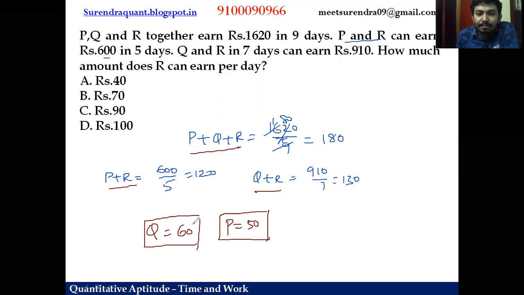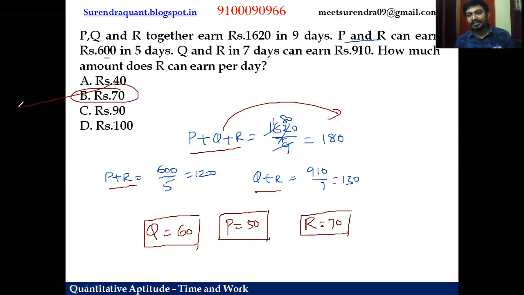Now, P 50, Q 60, together 110. If 110 goes to the side, what is R's share? 70 rupees. So this way, you can work out any number of questions on wage distributions.